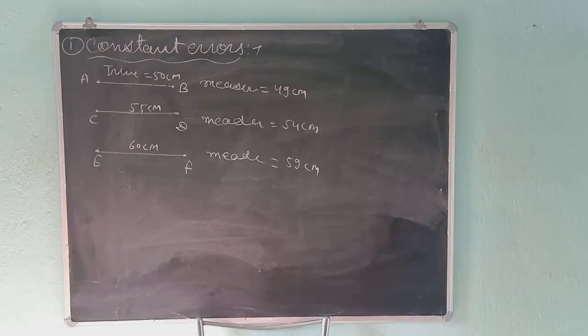And students, always remember, constant error occurs due to wrong calibration of instrument.